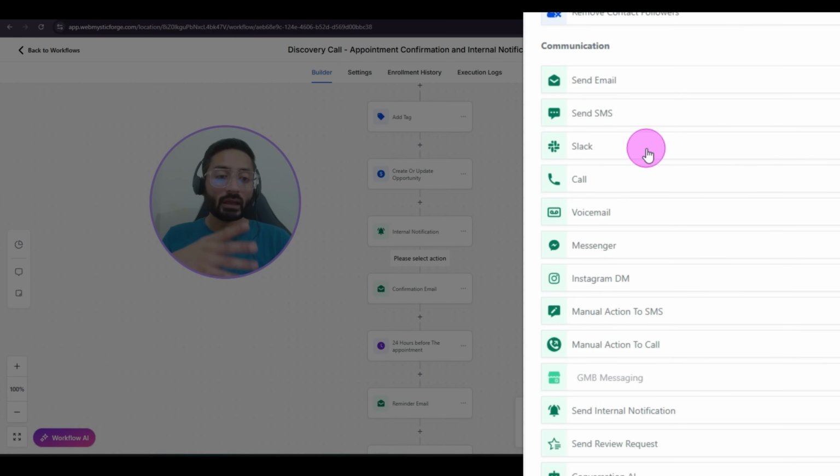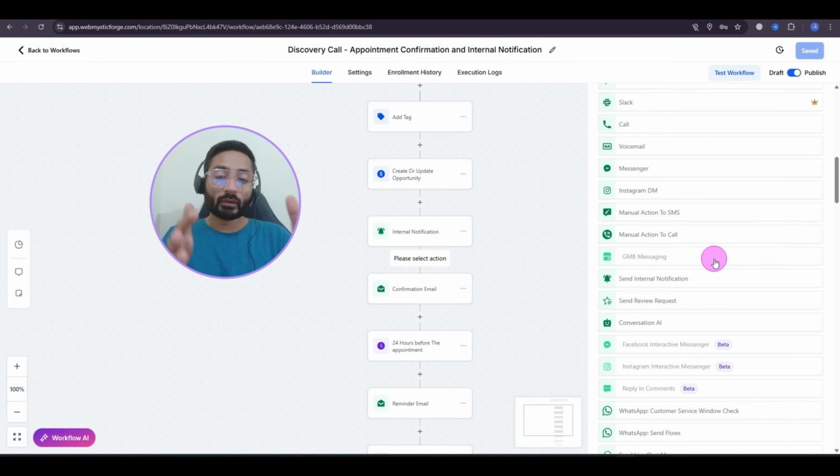You can use the call, Slack, Messenger, everything you can do here. So creating a workflow, I know it's not a beginner's task, but you will learn eventually. There are a lot of videos on the internet. I have also been uploading a lot of videos on how to create different things in workflows and how you can use workflows as per your niche.